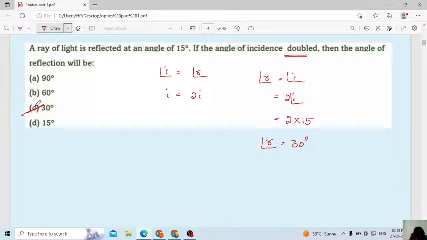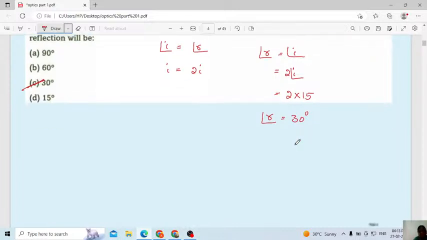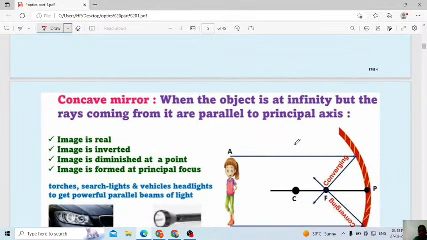Are you following, everyone? Here they are not asking for the angle of deviation. Here you have to remember, in the case of reflection, two laws are there, no? The reflected ray, incident ray, and normal, all three lie on the same plane. That is the second law. First law, the angle of reflection will be equal to the angle of incidence. Then here they have given a condition, if the angle of incidence is doubled, substitute and you will get the value. Easy question. Maybe here they are asking double, sometimes they will ask something different.